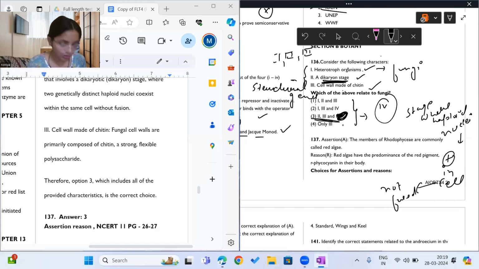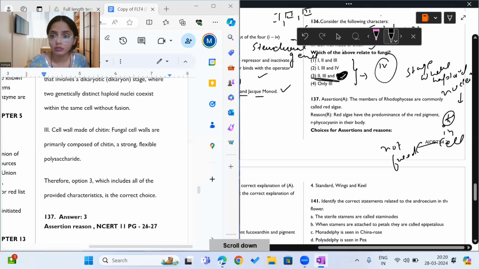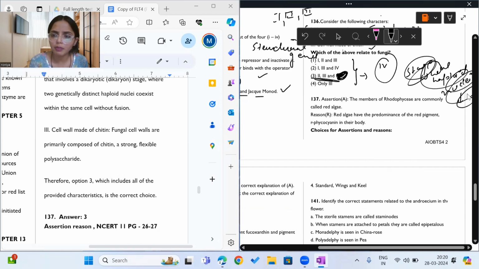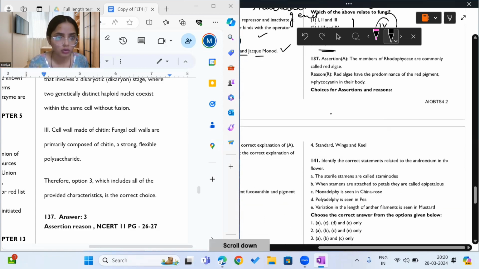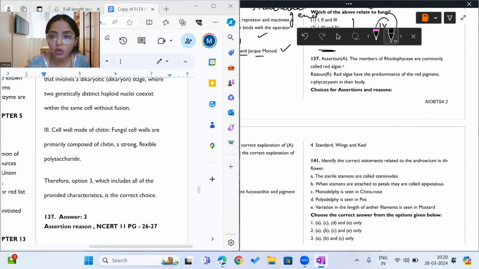Don't be nervous. Your set of question paper will have the correct statements. I'm here to rectify the errors only. And I'll make sure that these options are changed according to the question. Okay. Moving on. 137. Assertion: the members of Rhodophyceae are commonly called red algae. Yes, it is correct.